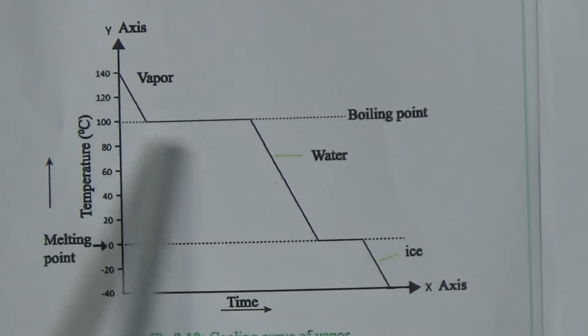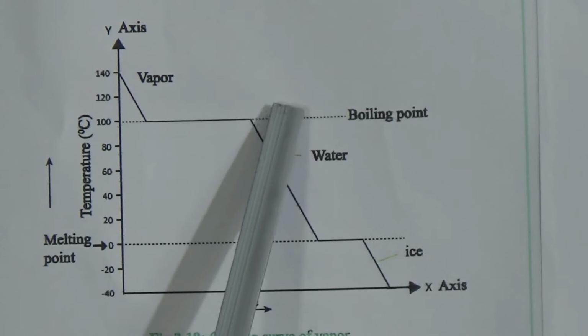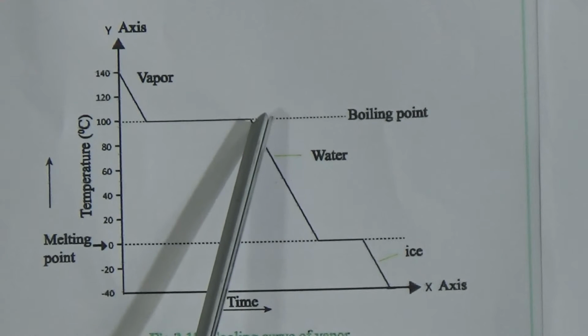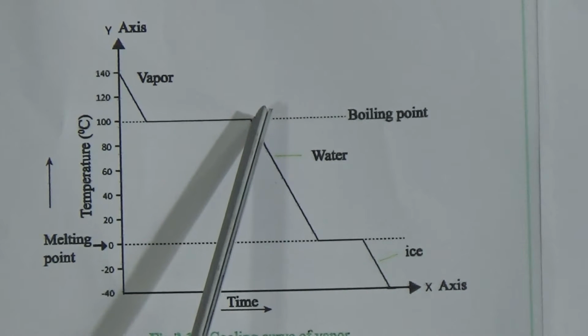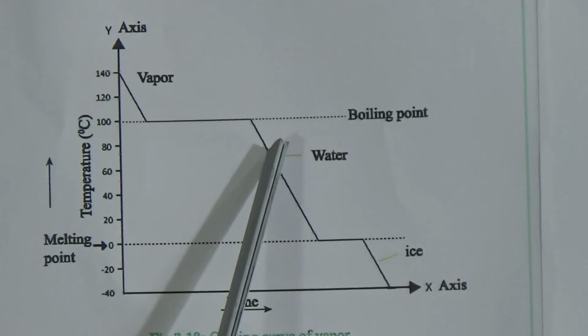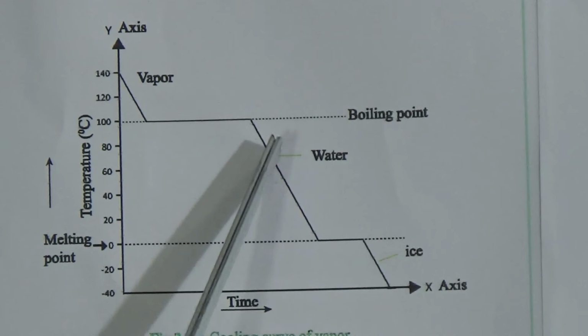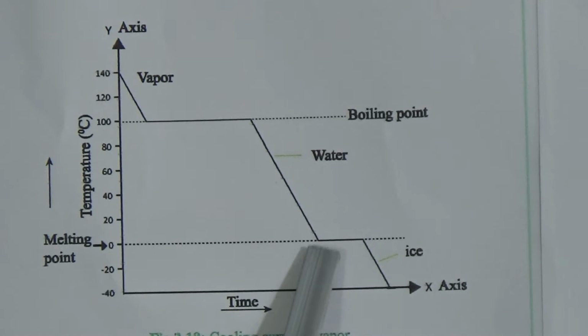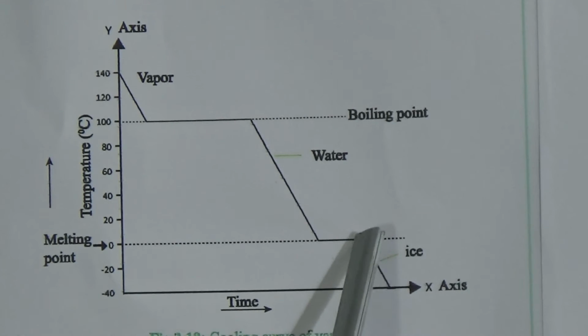When total vapor has turned into water, and we cool the water again, then the temperature comes down, and when it reaches 0 degrees, the temperature stops coming down until the total water becomes ice, and then after becoming ice, the temperature comes down again.